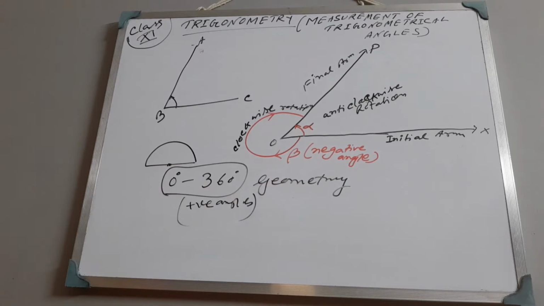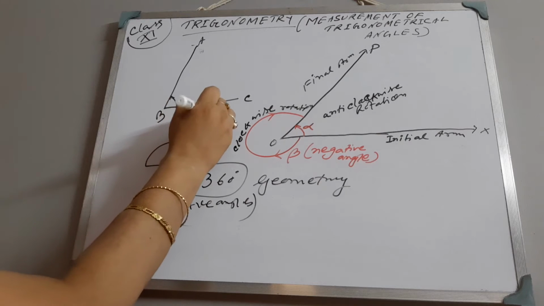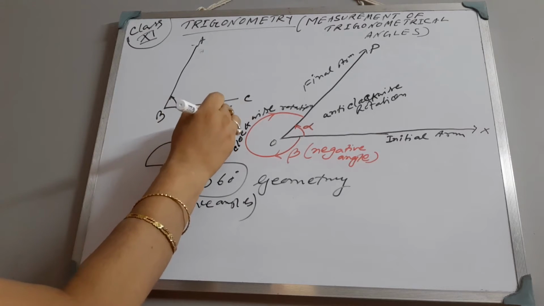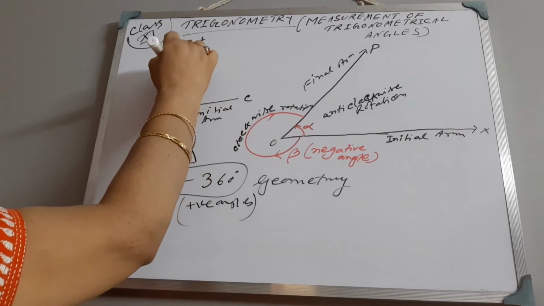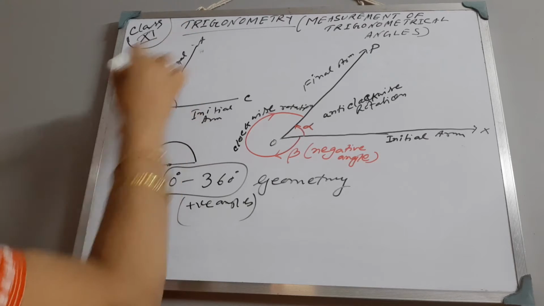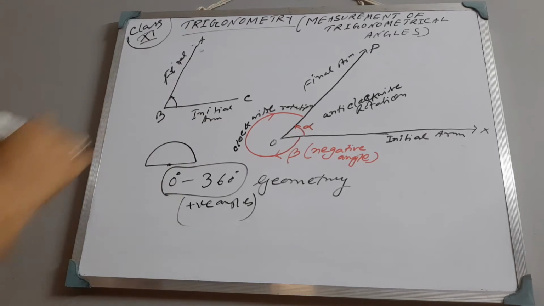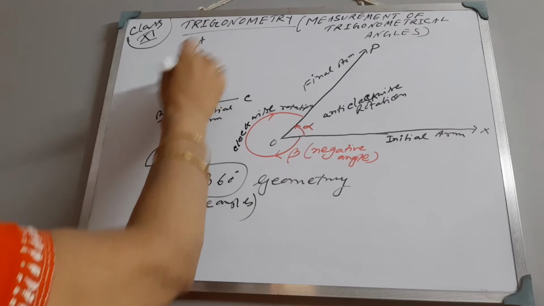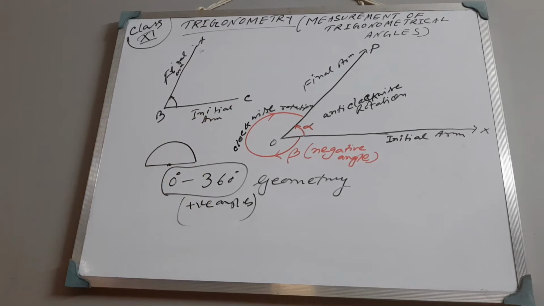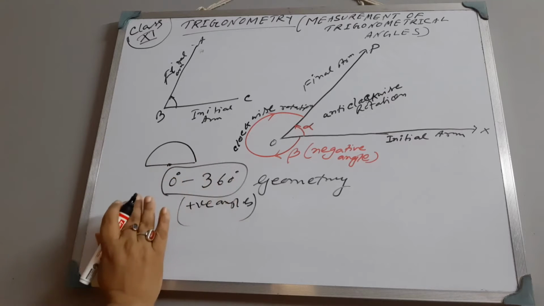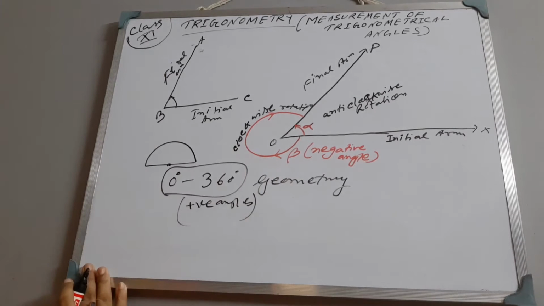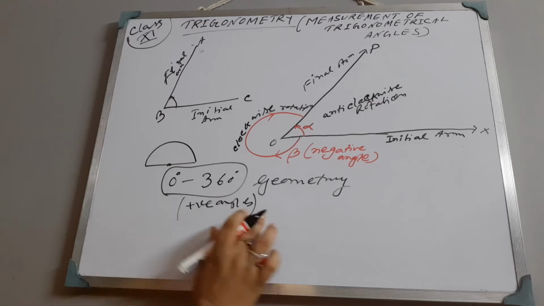All these angles are positive angles. And this is the initial arm, and this is the final arm, as we studied in our childhood. Two arms are there and they can form an angle like this. So in geometry we can measure the angles from 0 degree to 360 degree. Clear?